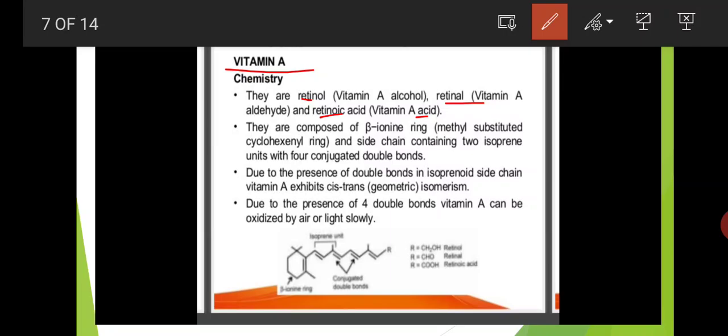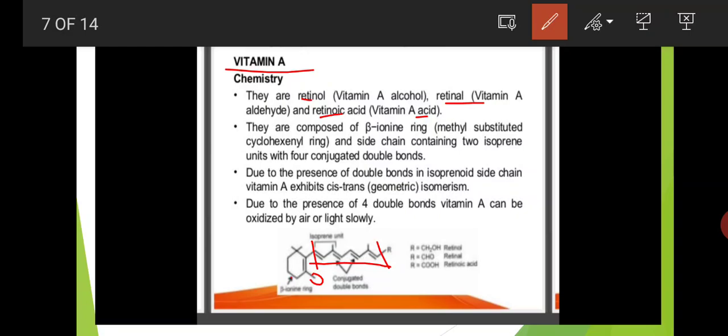a beta ionone ring, that is a methyl substituted cyclohexenyl ring, and a side chain containing two isoprene units with four conjugated double bonds. This is the isoprene unit, and it has four conjugated double bonds. This is the beta ionone ring, which is methyl substituted. Here the methyl group is there, and the side chain contains two isoprene units.